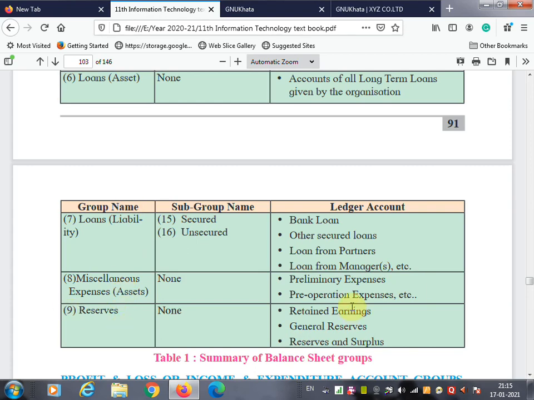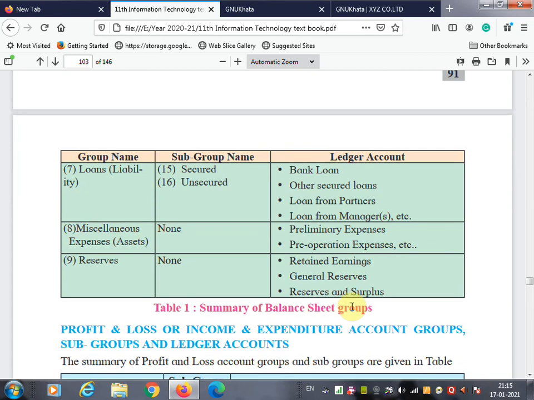So my dear students, when we are going to create a ledger account, at that time you will understand which ledger account will go under which group. So you must learn all these group names, subgroup names and the ledger accounts. So it will help you to do the classification of your ledger accounts and put the ledger account under the proper group name.